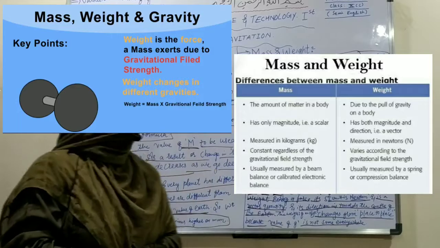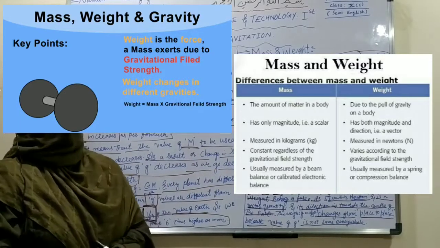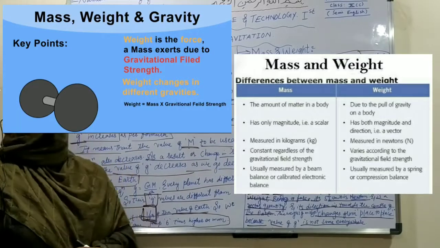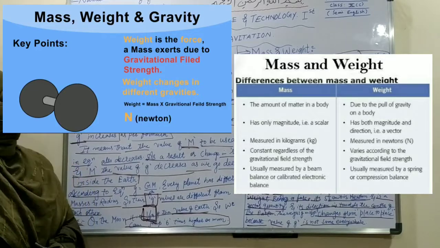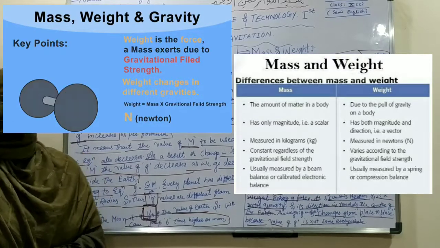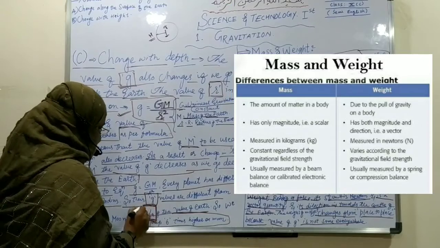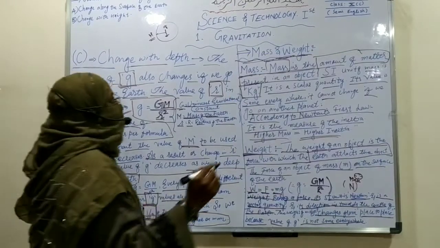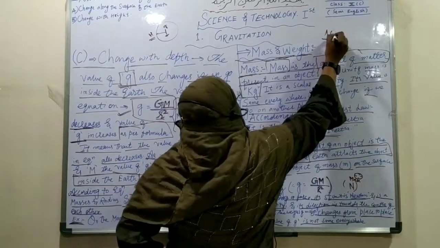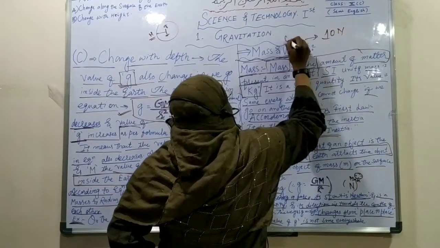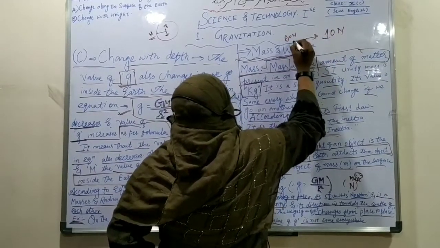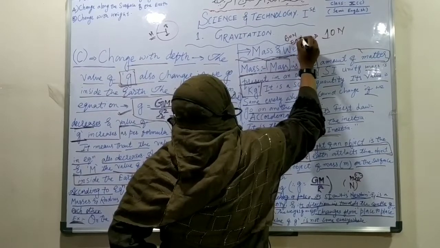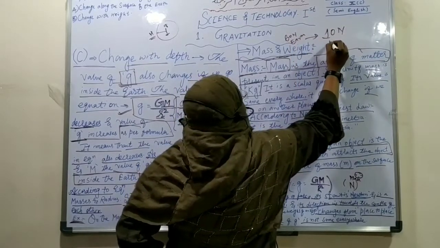If we have 60 kilogram weight on our earth surface, what will be the weight on the moon? It will be 1/6 of that, and it will give us the answer, 10 Newton. So 60 Newton on earth and 10 Newton on the moon.